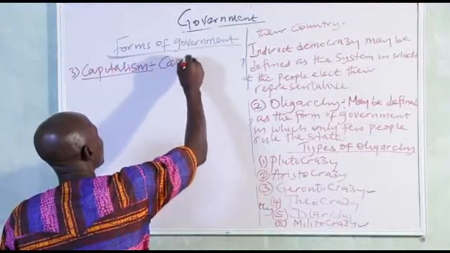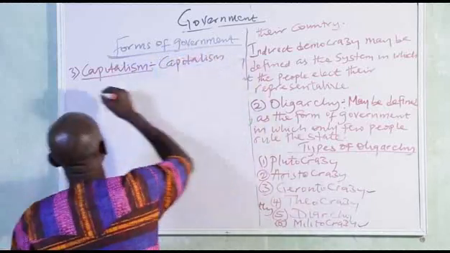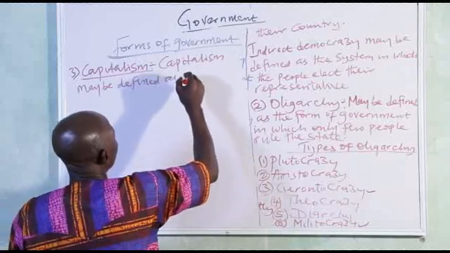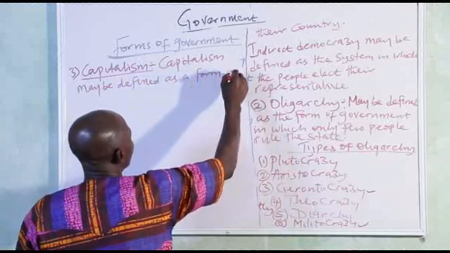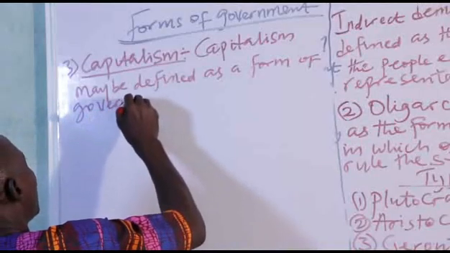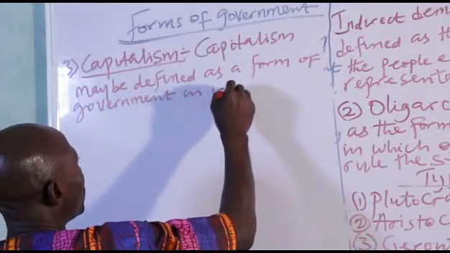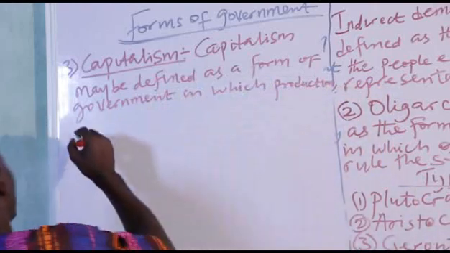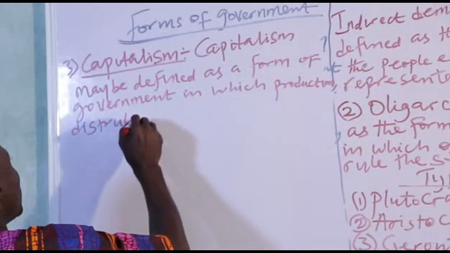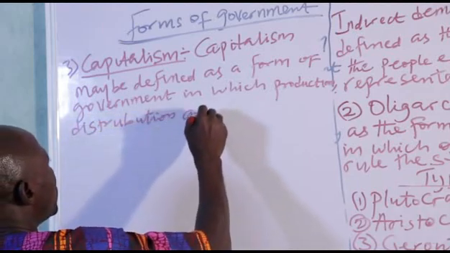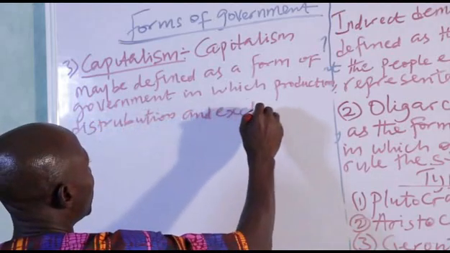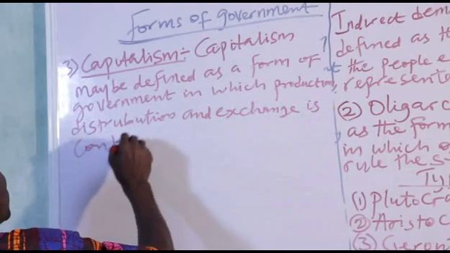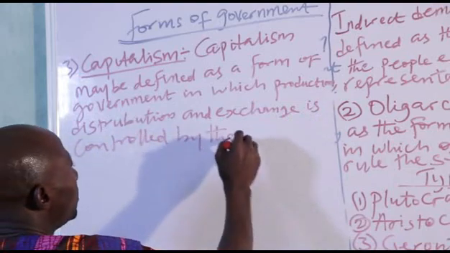Capitalism may be defined as a form of government in which production, distribution, and exchange is controlled by the people.